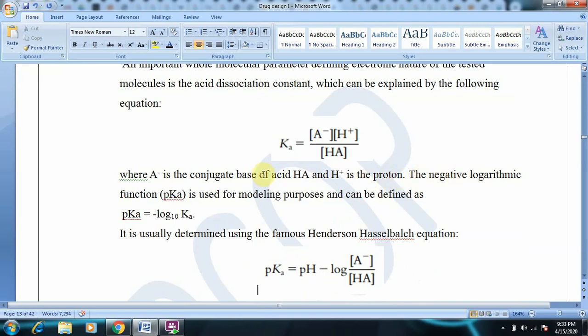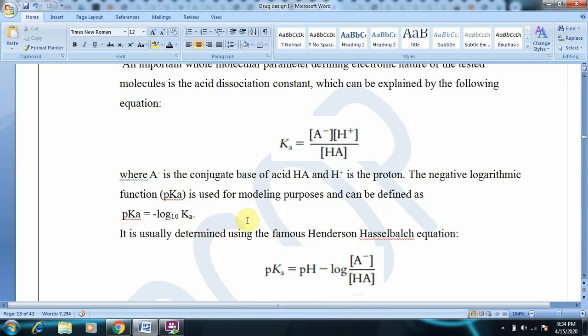For molecular modeling studies, the negative logarithm of Ka is used, that is pKa, which is defined as minus log Ka to the base 10.